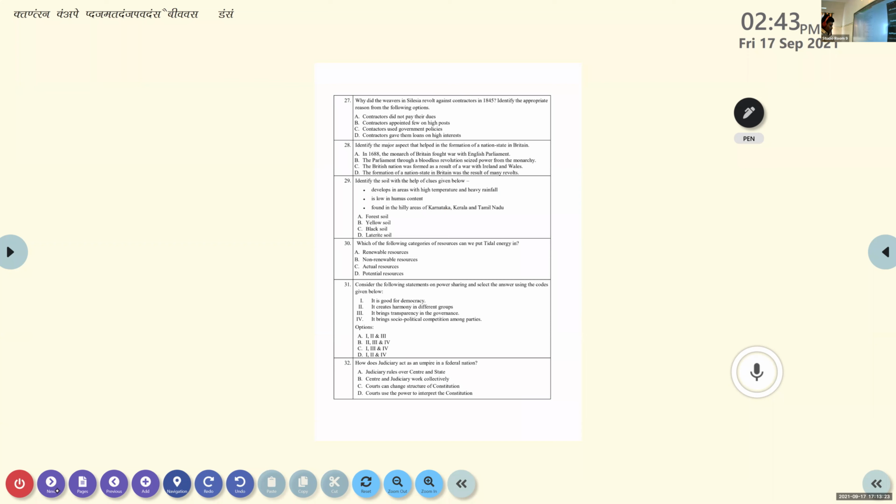27th question. Why did the weavers in Silesia revolt against the contractors in 1845? Identify the appropriate reason from the following options. The Silesian weavers' issue of 1845. The contractors did not pay their dues. Contractors appointed few on high posts. Contractors used to government policies. Contractors gave them loans on high interest. Which one is the correct option? Option A, did not pay their dues. Okay, correct answer. The contractors failed to pay their dues. That is the correct answer. So the 27th option is correct.